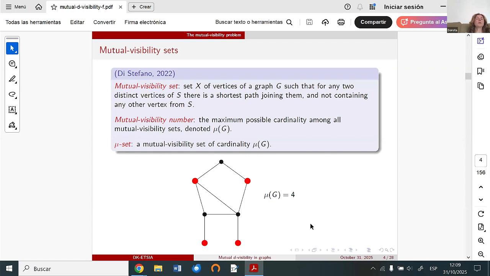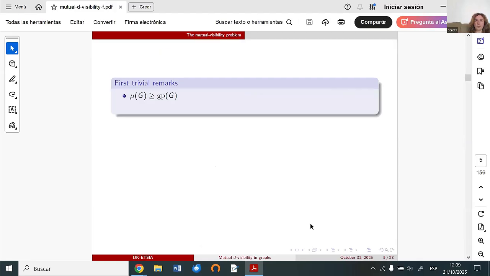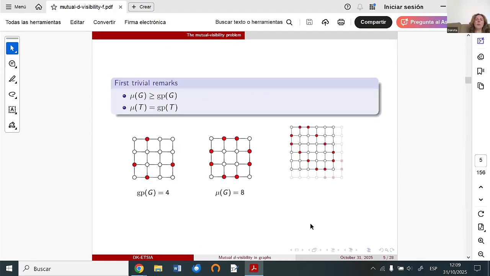So I would like to show now the graph where these numbers are different. Here we have the example. We can consider grid graphs. A grid graph is the Cartesian product of two paths. If both paths have at least 4 vertices, then the general position number for this kind of grid graph is equal to 4.